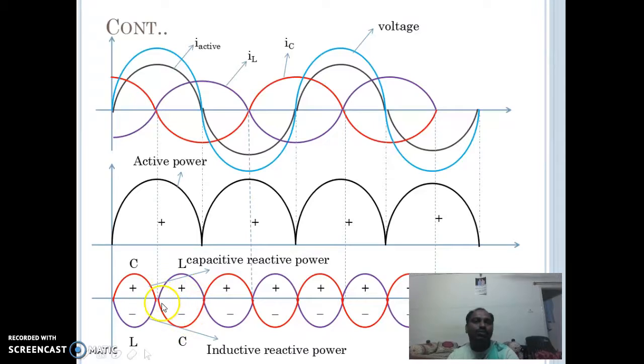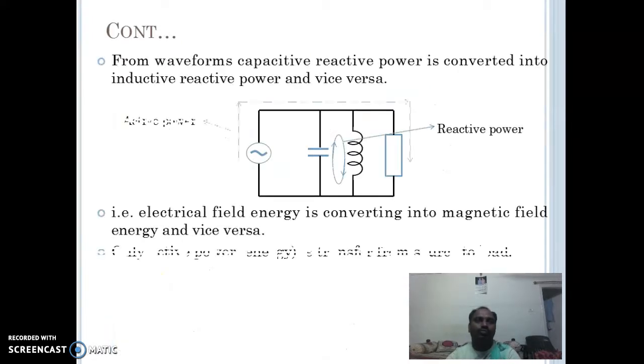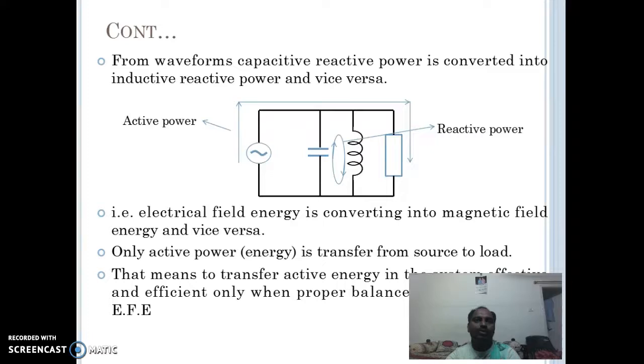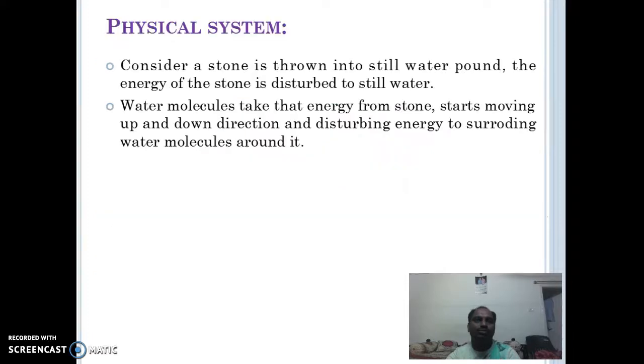In this way, we can improve the power quality of the system by putting capacitive elements wherever the inductive loads are. This slide is about the same; you can go through it.